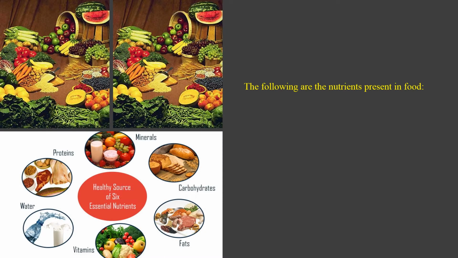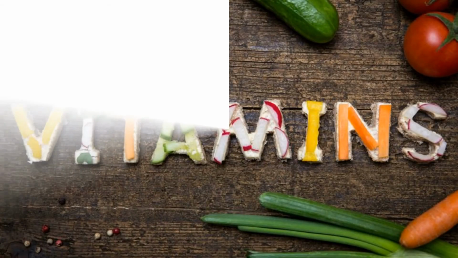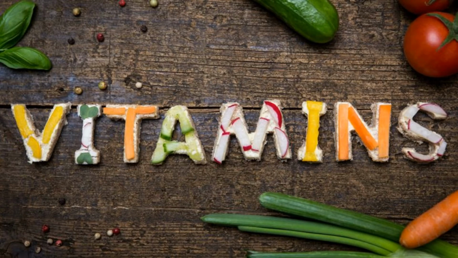The following are the nutrients present in food: carbohydrates, fats, vitamins, water, proteins, minerals. Now, all these are the nutrients present in the food. So, the first thing we are going to see is vitamins.